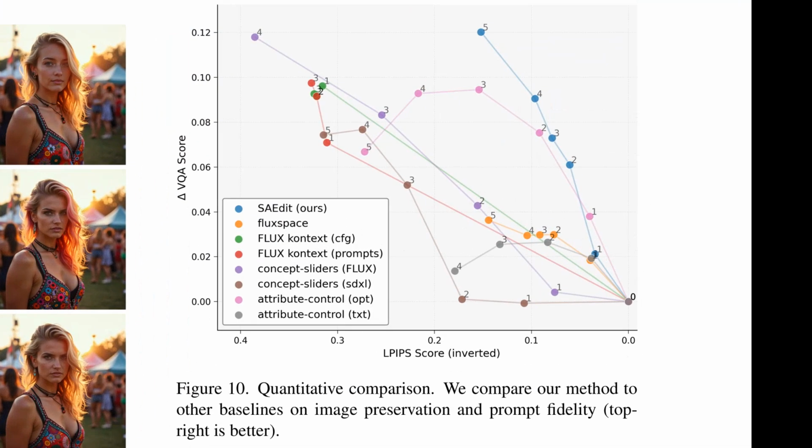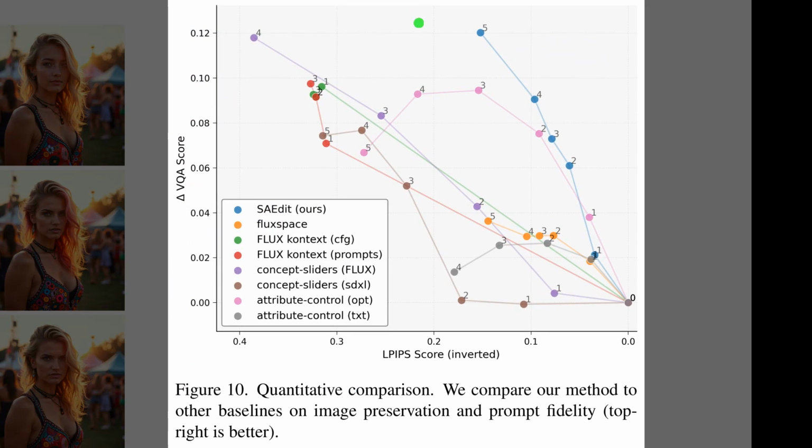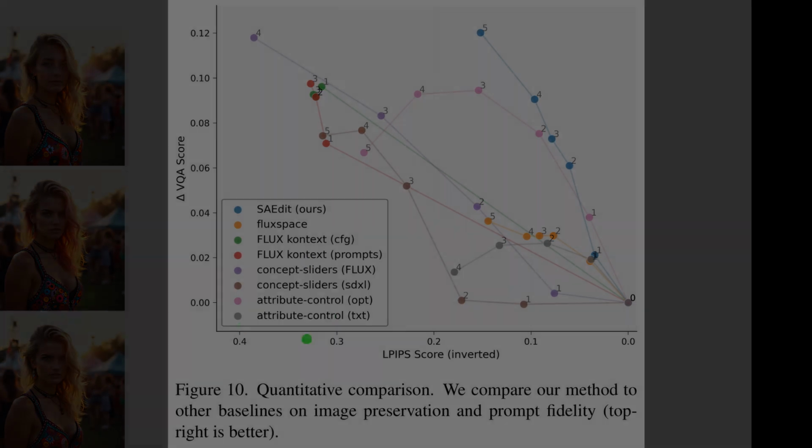So, Figure 10 presents the quantitative head-to-head, plotting inverted LPIPS on the x-axis and delta 5 QA on the y-axis, where the top right is better. The blue curve shows smooth increases in edit strength that stay farther right and higher than others, which signals both stronger preservation and higher prompt adherence. Competitors trend leftward or flatten, so edits either drift or weaken. The legend at left lists each baseline for reference.